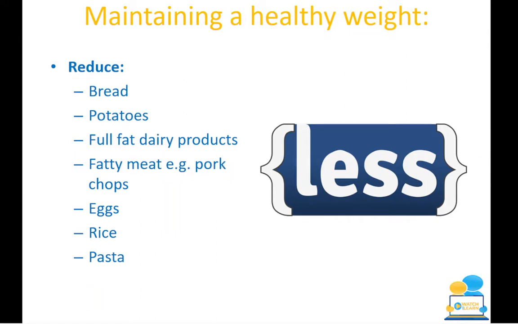The likes of your rice, and then the likes of your pasta, which will be high in calories. There's alternatives, so you could have the likes of cauliflower rice, which is just as nice. If you are having pasta, try and opt for the whole grain brown pasta. It takes longer to cook, but it's much better, and it's rich in fiber, which prevents constipation.